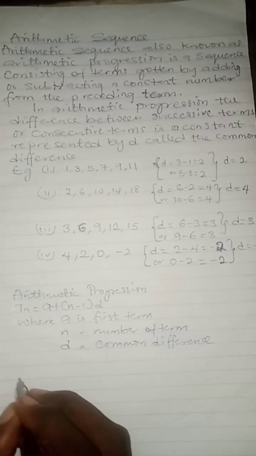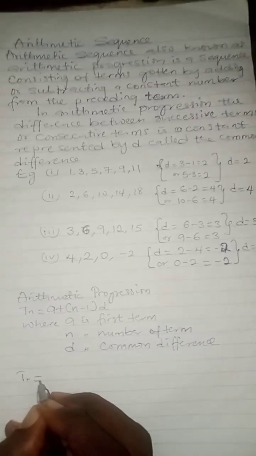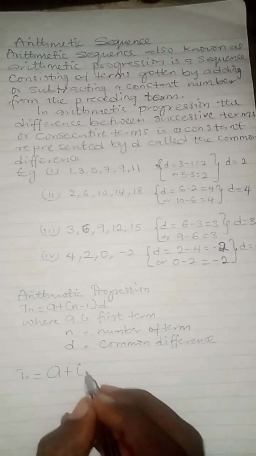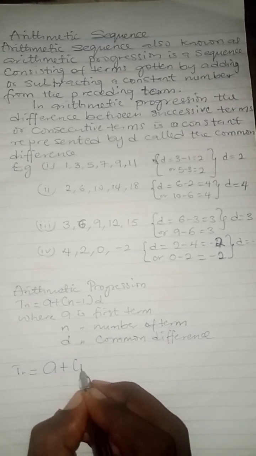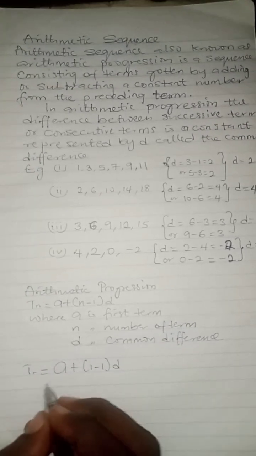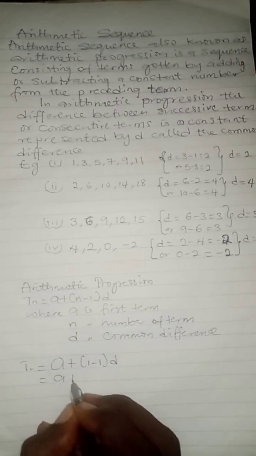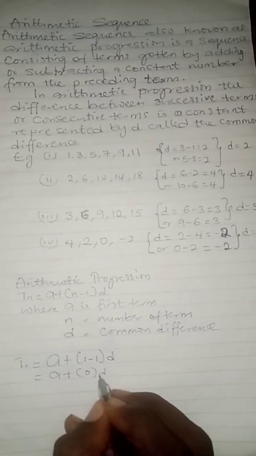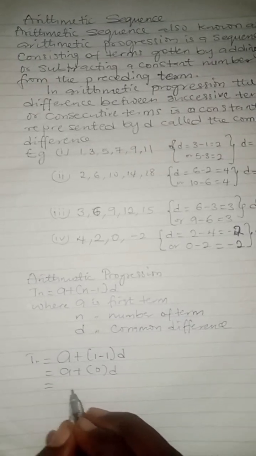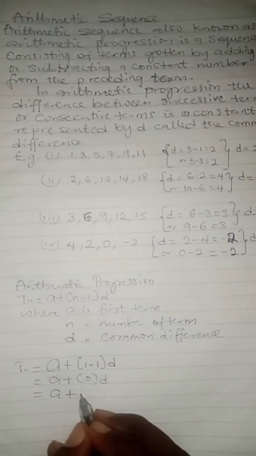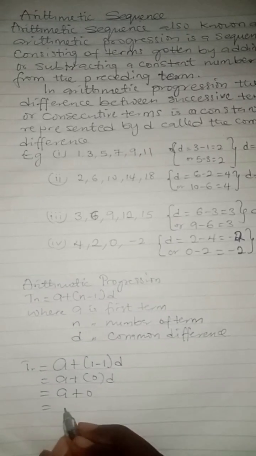The nth term is given by Tn equals a plus (n minus 1)d. Let's assume the first term, n is 1, so a plus (1 minus 1)d. 1 minus 1 is 0, so a plus 0 times d. 0 times d is 0, and a plus 0 is a.